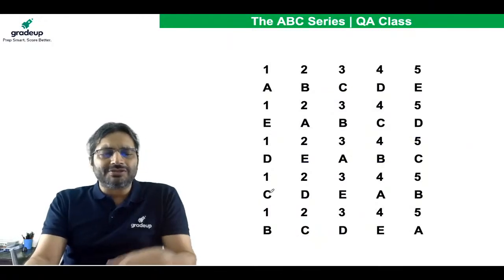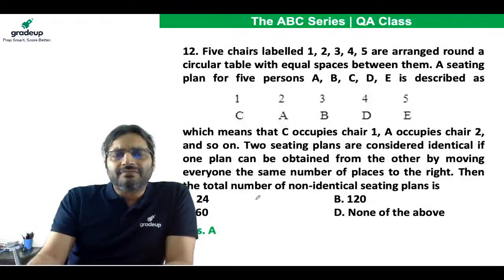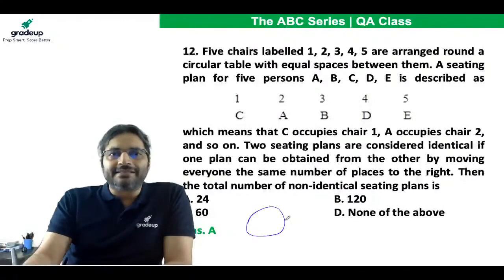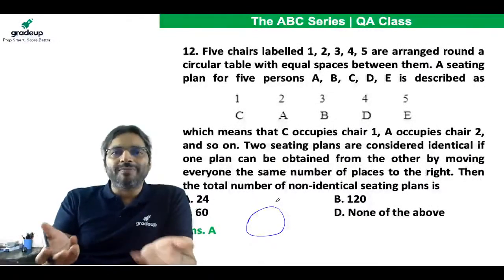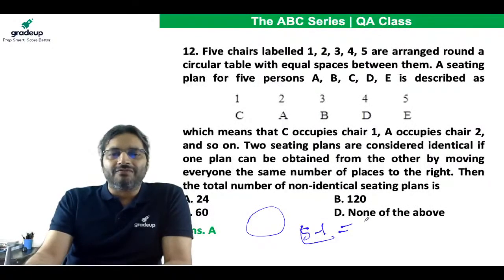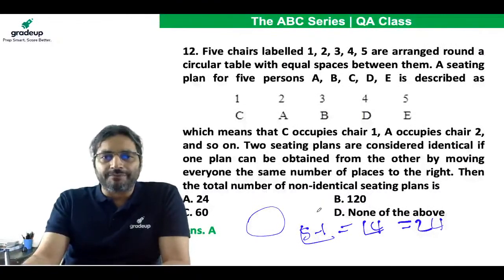Let's come back to the question. This is needed only for those people who are not very clear conceptually. Identical positions are tantamount to saying that in this circular arrangement, chairs are all numbered. If those numbers 1, 2, 3, 4, 5 are removed, how many arrangements would be there? Then the answer will be factorial 5 minus 1, which is factorial 4, which is 24. Simple. Alright? Any doubt? Alok Kumar, it's not B, it's A.